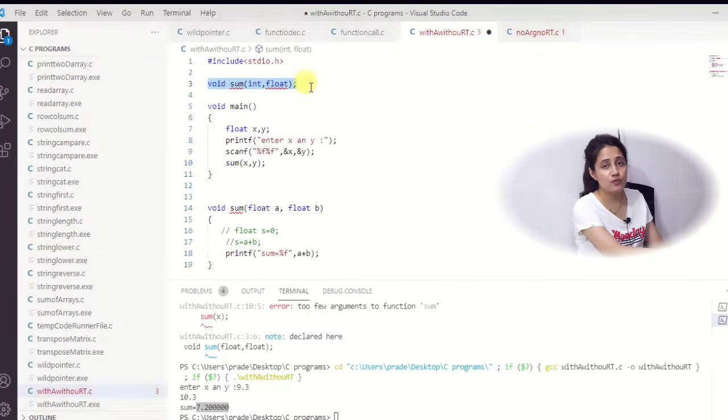So now one assignment for you. I have declared this sum something like this, with int and float. Now according to this you have to write this sum function, you have to modify this function, and try this on your own.